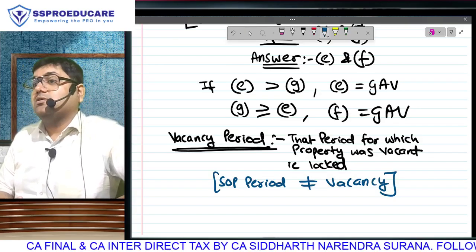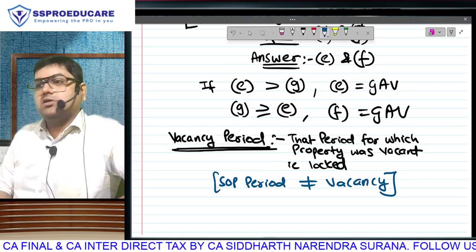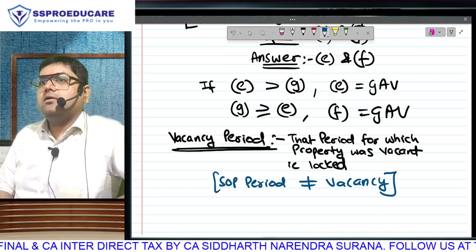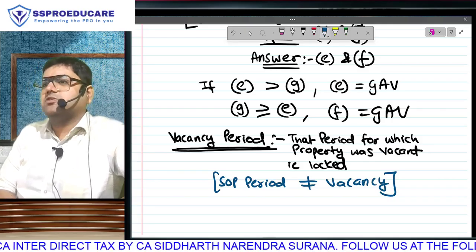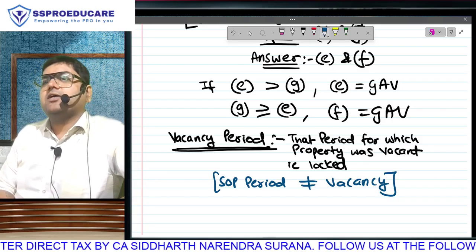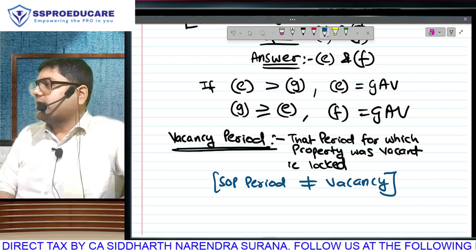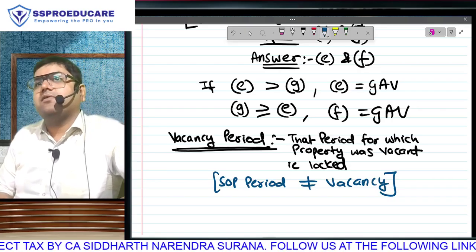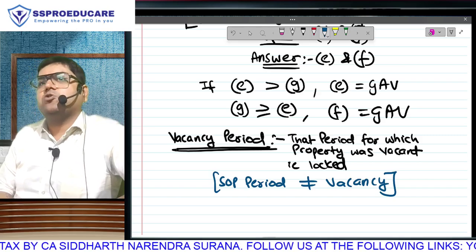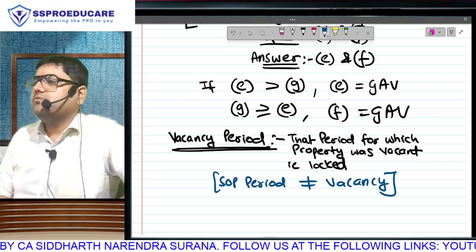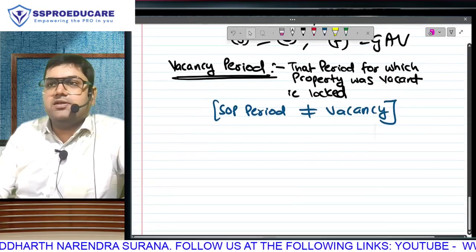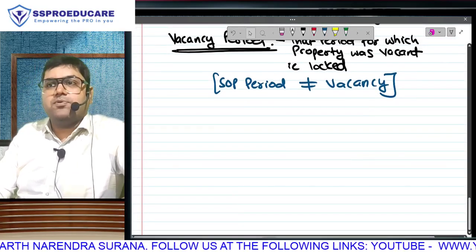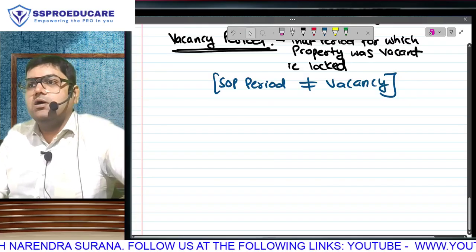How 9 month ka actual compared with 12 month? Because actual rent of 3 months and 8 months was na? 8 months. 4 months was vacancy. So 3 months ka actual and 5 months ka vacancy will be 8 months ka rent will be compared with 12 months ka rent. 4 month ka SOP period will not be considered as vacancy. Clear wo everyone? That, ladies and gentlemen, is your first big step of calculation of income from house property.